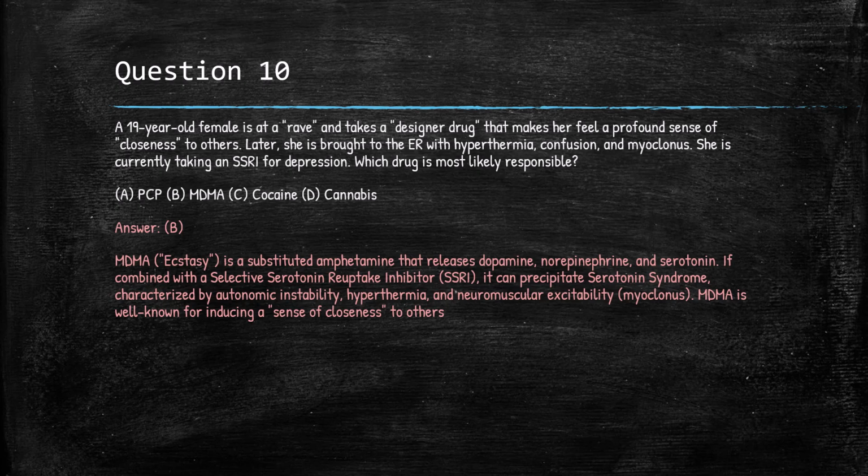So MDMA, or ecstasy, is a substitute amphetamine that releases dopamine, norepinephrine, and serotonin. So if combined with a SSRI, it actually can precipitate serotonin syndrome, and you'll see this show up on exams. This is characterized by autonomic instability, hyperthermia, and neuromuscular excitability, myoclonus. So MDMA is well known for inducing a sense of closeness to others, so if you recognize that in the vignette along with the serotonin syndrome after going to a party, this is probably MDMA causing serotonin syndrome.